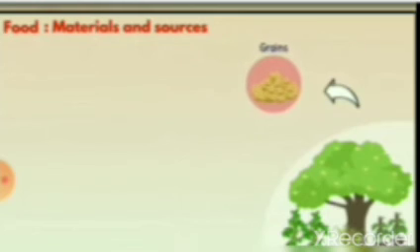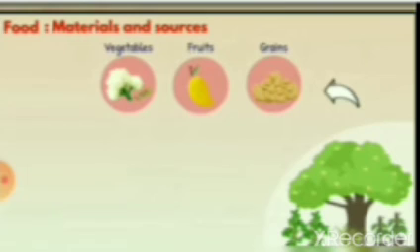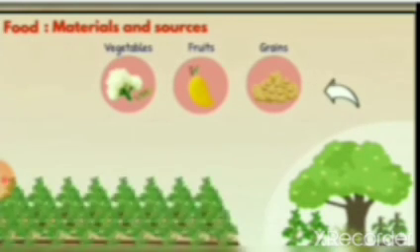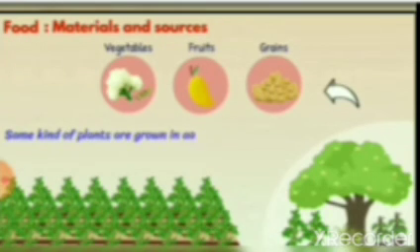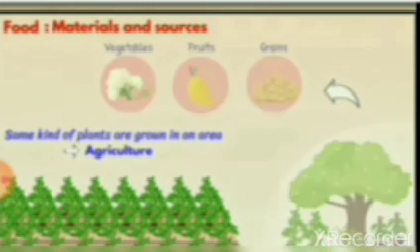First of all, we have to know what ingredients we are getting from plants, like grains, fruits, vegetables. We are cultivating all these things. Then you can see in an area, the same kind of plants are grown. The process of growing the same kind of plants in an area is agriculture.